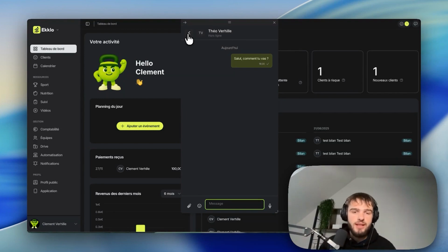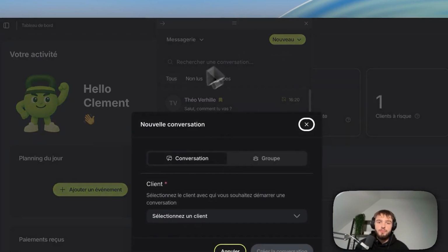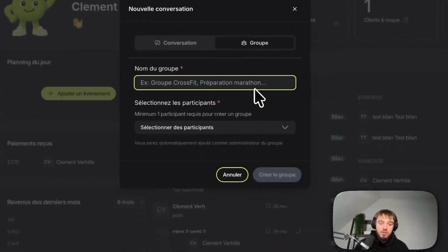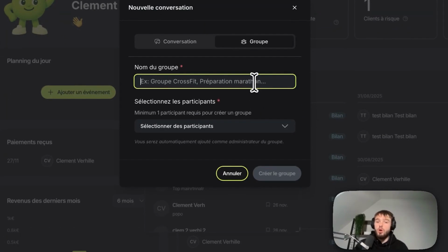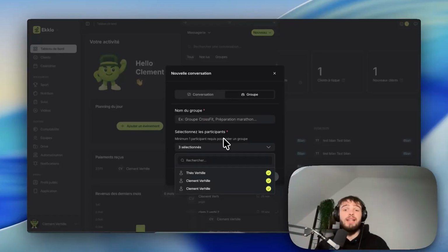Also, what's quite interesting is that for every sports coach, you can also tap new in the top right-hand corner, then select new conversation. And you can also create groups with your clients. To give you some examples, marathon prep groups, CrossFit groups, or any other community you can imagine, and carefully select which participants will have access to the group. It's really great if you want to build a community around your coaching.